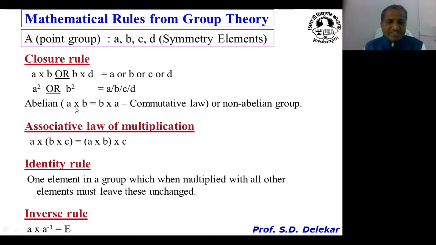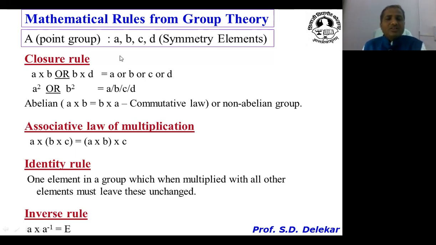In other words, a cross b is equal to b cross a. So the symmetry elements obey the commutative law. If the symmetry elements of a point group obey the commutative law, then the group is said to be an abelian group. Non-abelian group means the elements do not obey the commutative law, meaning a cross b is not equal to b cross a.